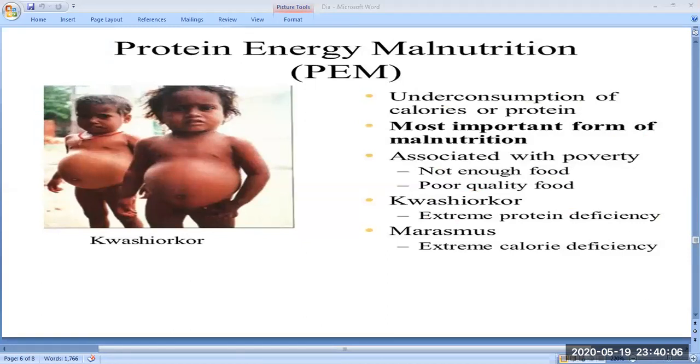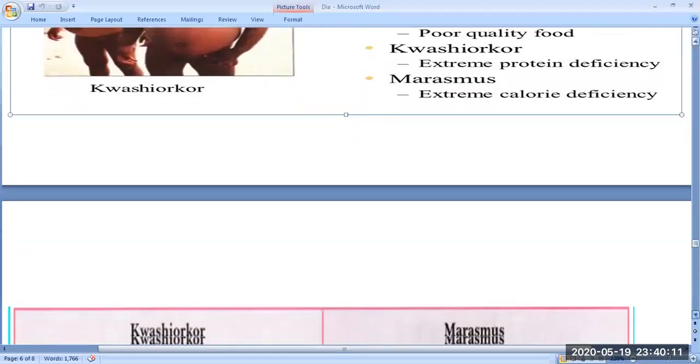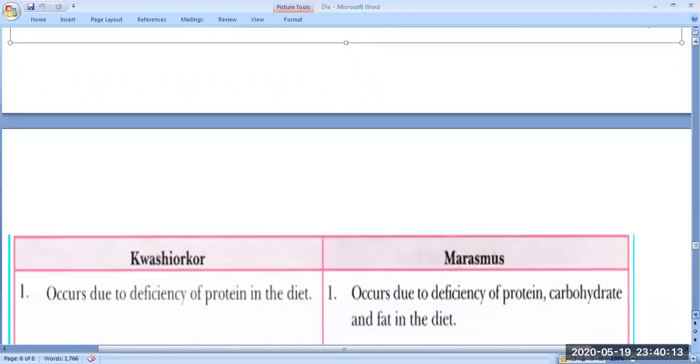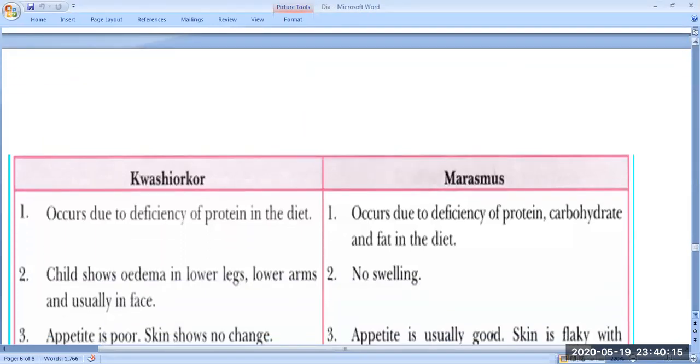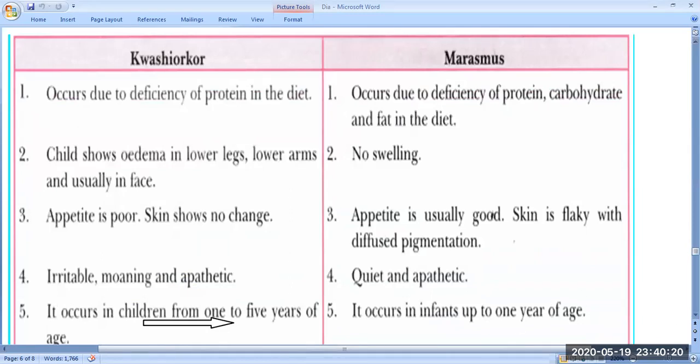Now we will see the difference between Kwashiorkor and marasmus. Kwashiorkor occurs due to deficiency of protein in the diet, as we have already told. In the case of marasmus, there is deficiency of protein, and simultaneously carbohydrate deficiency as well as fat.